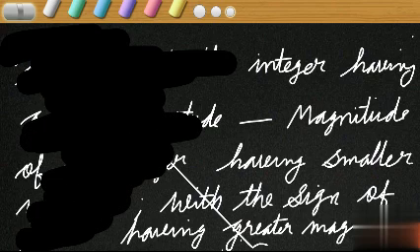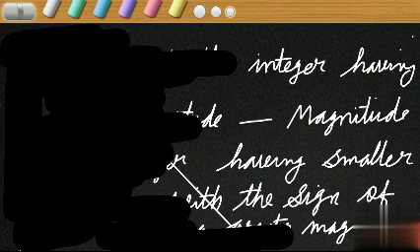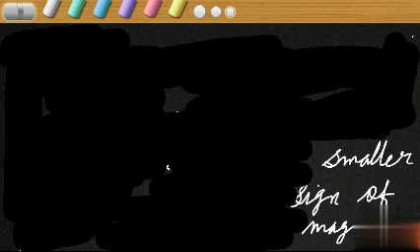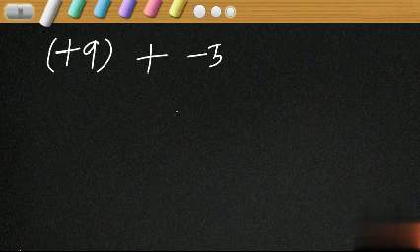Once we have written, I think all have completed the rule, and let me explain. Don't write, just listen here. What is given in the rule? The rule for adding two integers having opposite sign. That means one is positive and the other is negative. The rule is magnitude of the integer having greater magnitude minus magnitude of the integer having smaller magnitude with the sign of the integer having greater magnitude. This is what they have given. So suppose we have to add plus 9 plus minus 5.